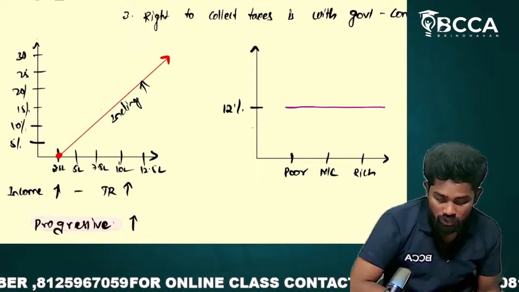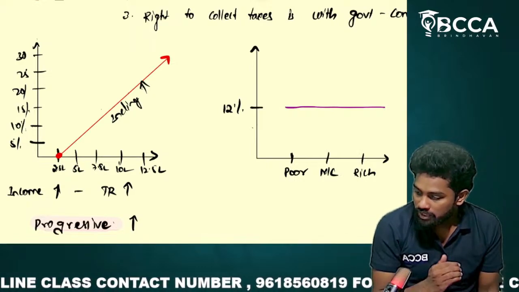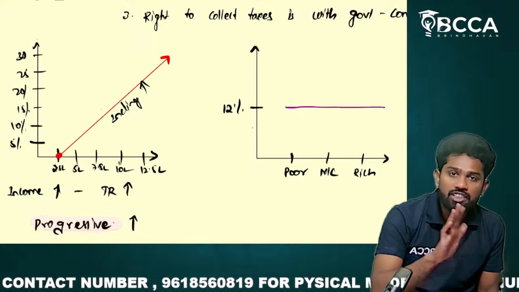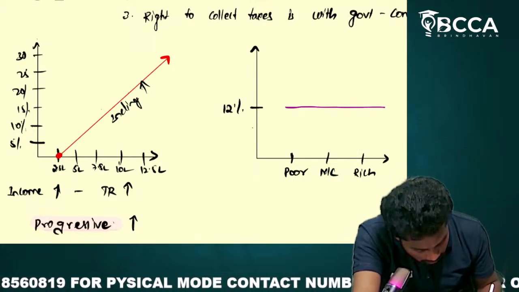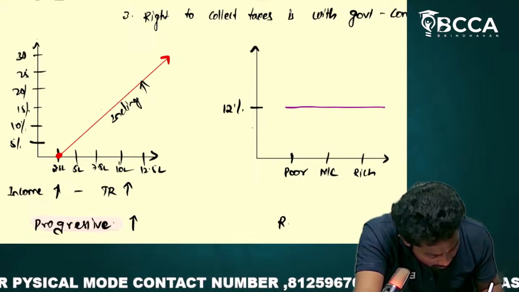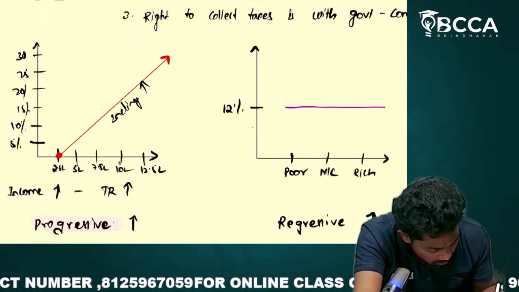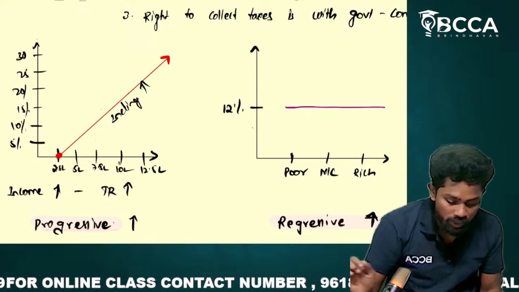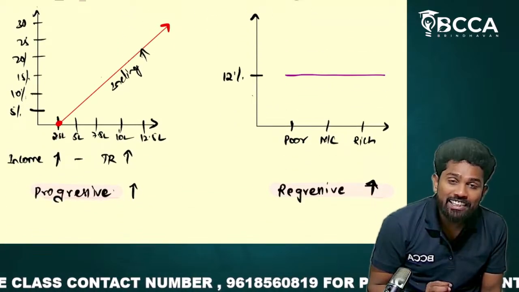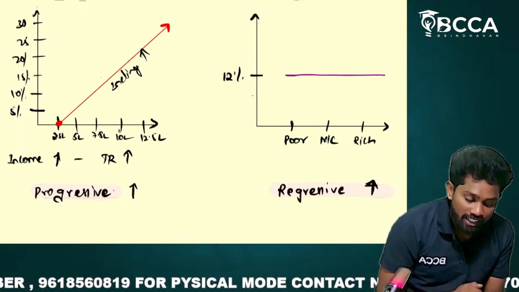So that means, irrespective of rich, poor, the tax rate is going to be the same. Your tax rate will not increase. So the ultimate conclusion we could give is, there will not be any change irrespective of your income capacity. So it is called regressive in nature. Direct taxes are progressive in nature, whereas indirect taxes are regressive in nature.